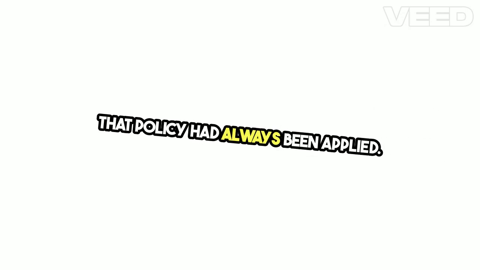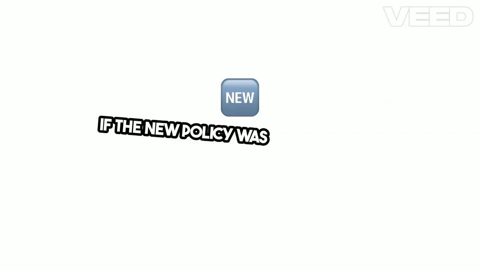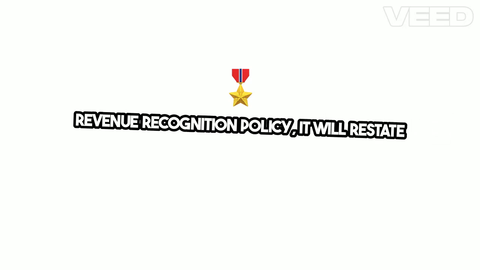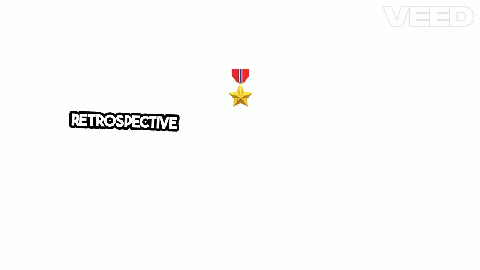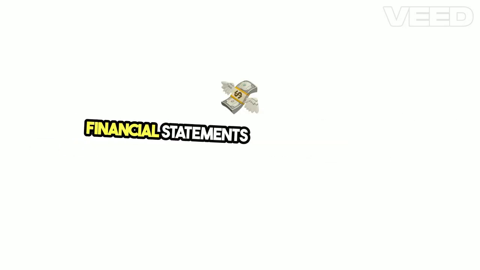Retrospective application is applying a new accounting policy to transactions, other events, and conditions as if that policy had always been applied. This means that financial statements are restated as if the new policy was always in use. For example, if a company changes its revenue recognition policy, it will restate previous year's financials to reflect the new policy.